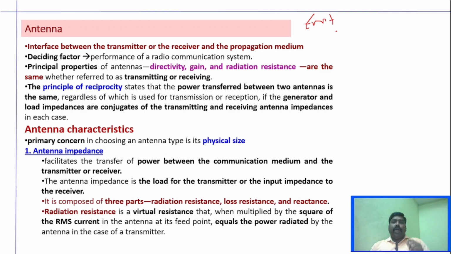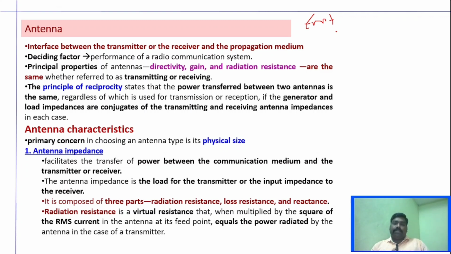And the very important factor in RF communication system is antenna plays a very important role, right? It is a deciding factor in any radio communication system. And the principal properties of antenna includes directivity, gain, and radiation resistance. We will see one by one.